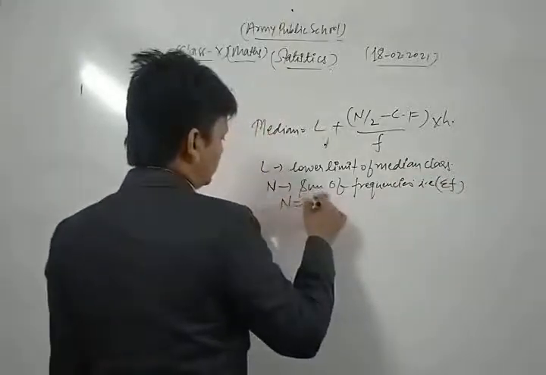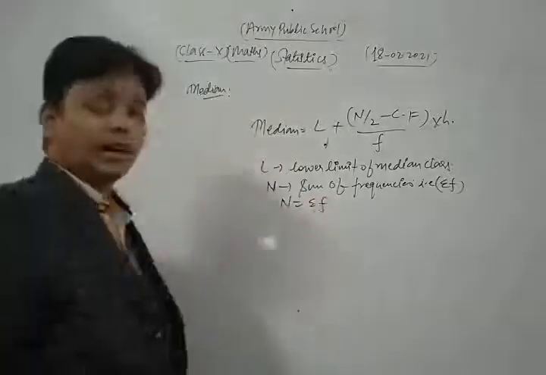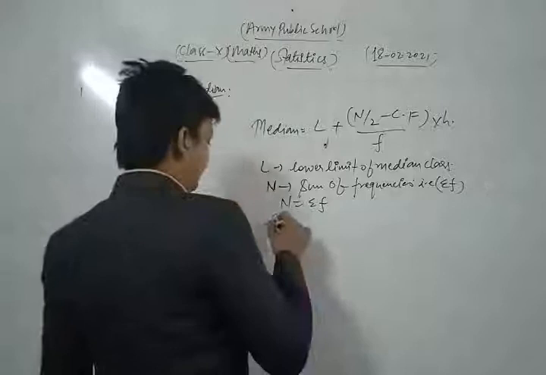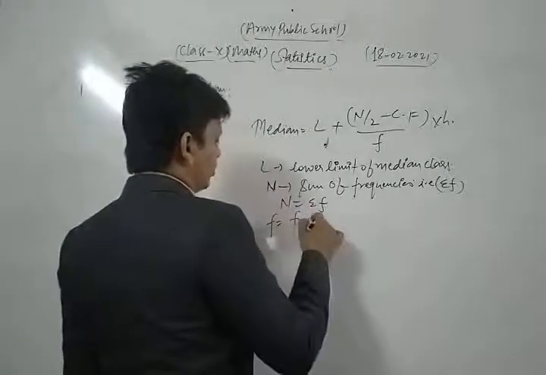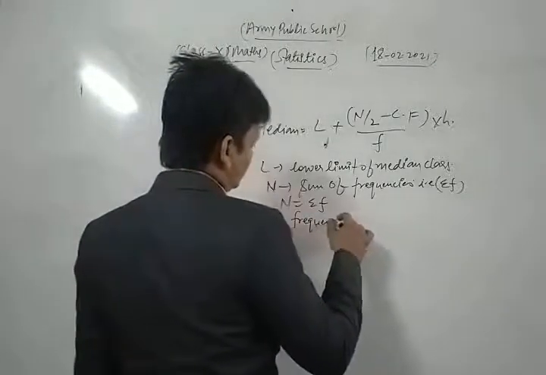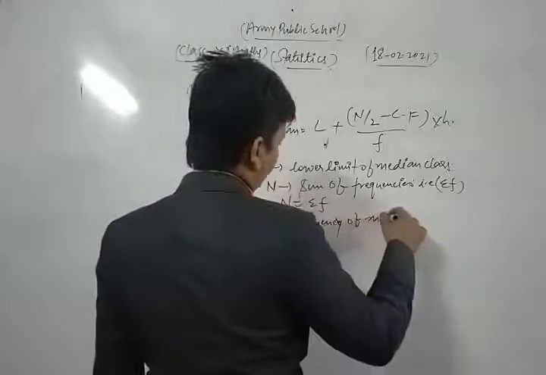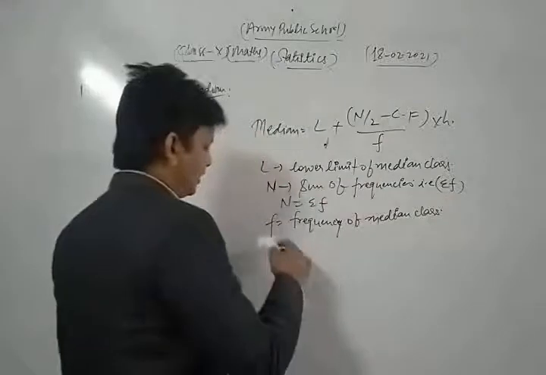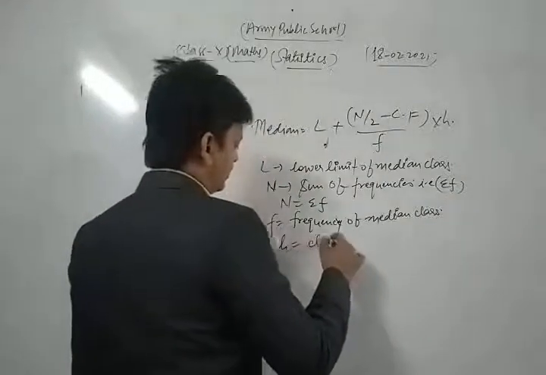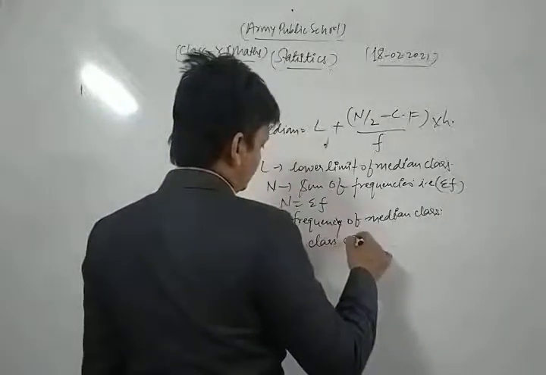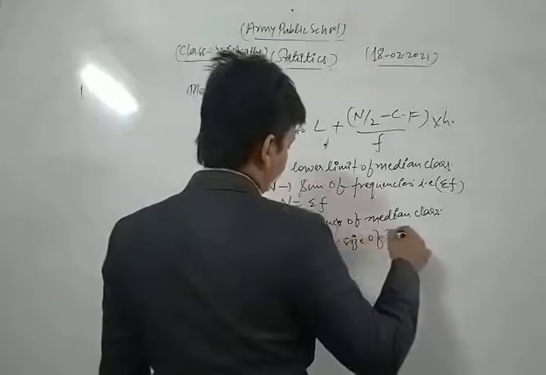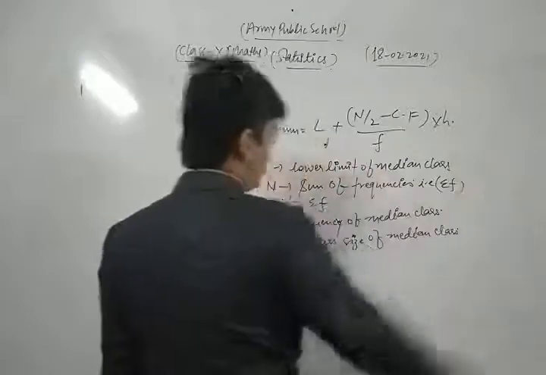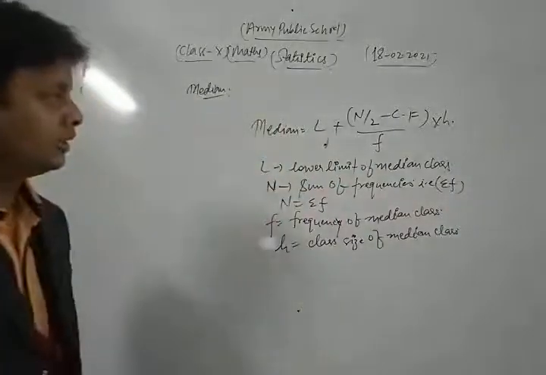So n is equal to sigma f, the sum of all frequencies. f is the frequency of the median class. h is the class size of the median class.